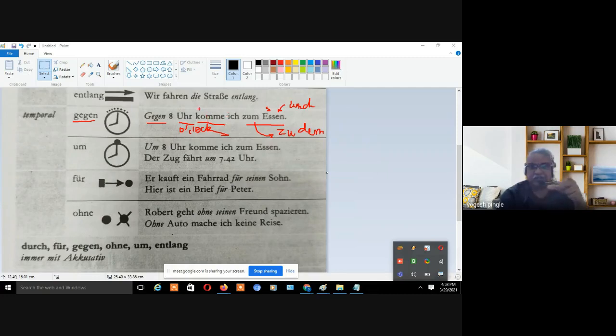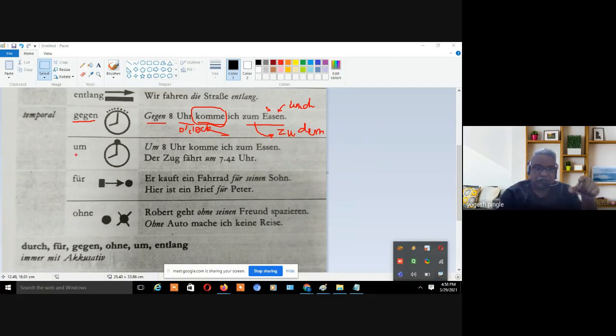Now you can see the verb placement. The verb is at the second position always. Gegen Uhr, it's one context, or gegen 8 Uhr, right? Approximately 8 o'clock. You cannot make a sentence "Gegen 8 Uhr ist komme." No, it's wrong German, right? The verb position must be at the second place. Gegen 8 Uhr komme ich zum Essen, right?